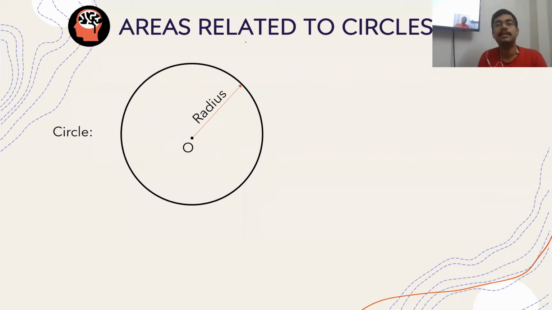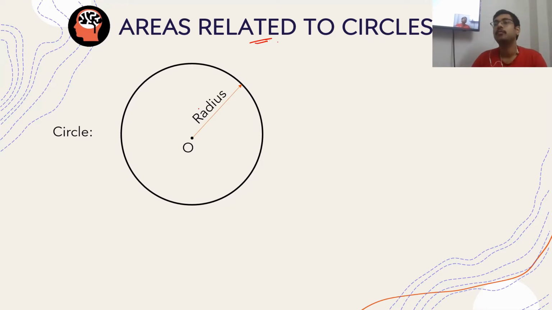Today we shall be starting a chapter that is areas related to circles. This is a very small chapter, a very interesting chapter and an application-based chapter as well. So before getting into that, we have to check a little bit about circles. So what is a circle?